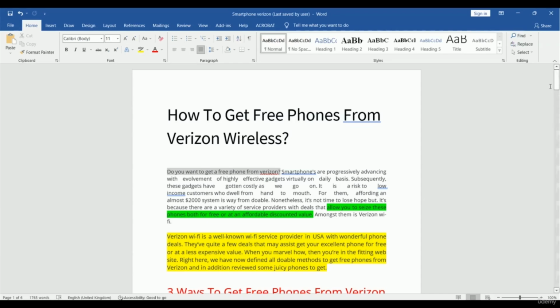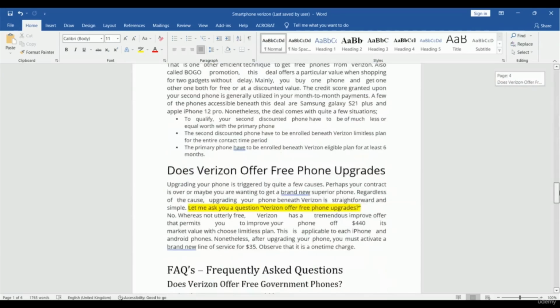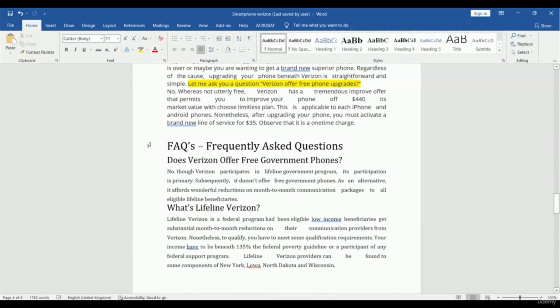In our example, you can take a look. The writer added the FAQ, that means frequently asked questions. The necessary questions are provided here and all the answers are given with the questions. So this is really a good practice because you must try to keep your audience till the conclusion.